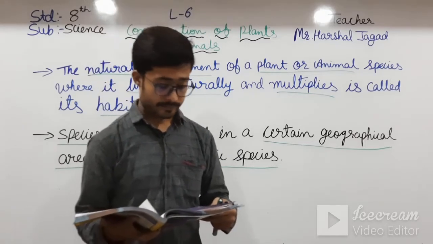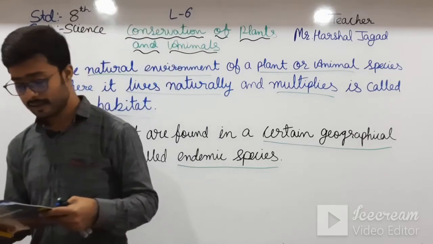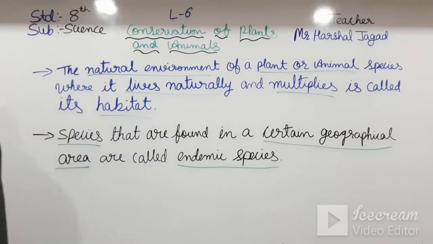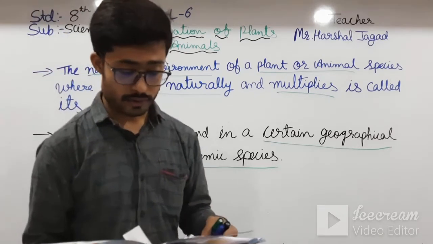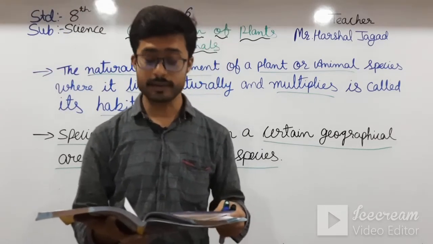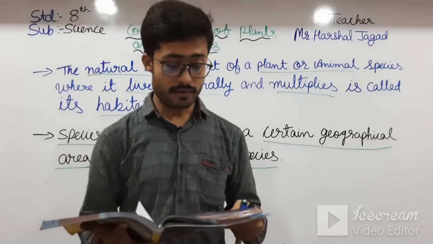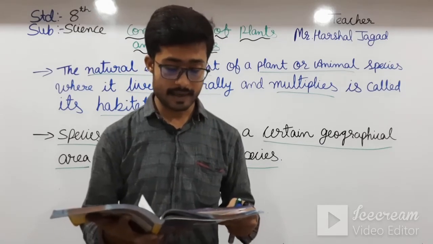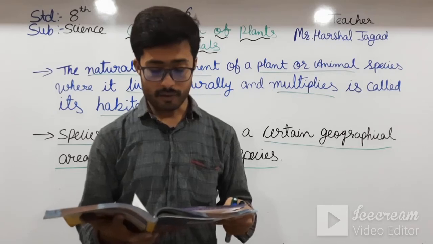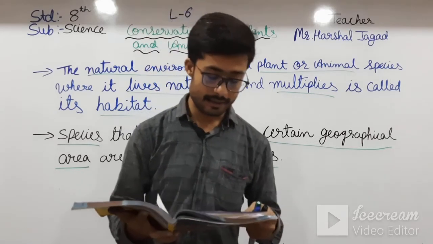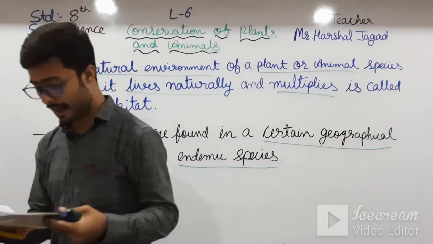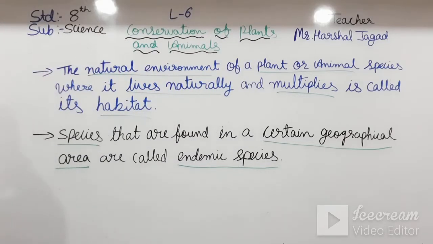Okay, students. Then extinct species, what are they? Let us see that. See here, dinosaurs are known to have lived once on the earth thousands of years ago. Species of plants and animals that are no longer found anywhere on the earth are called extinct species. See here, I am writing that on the board.